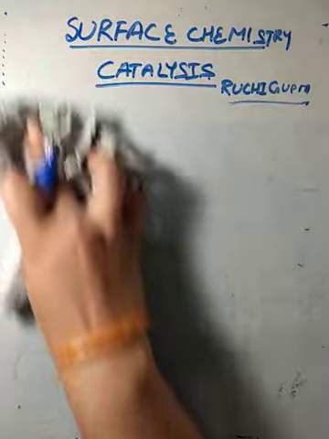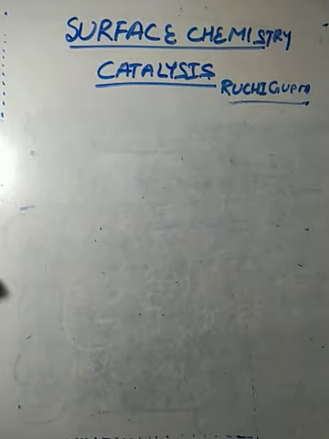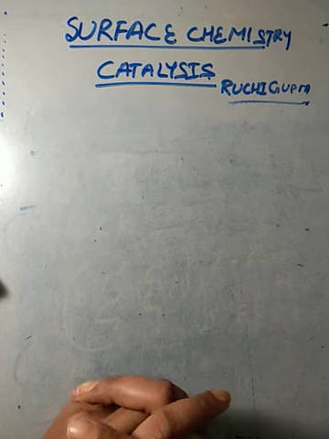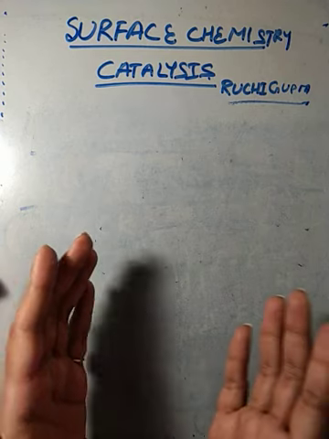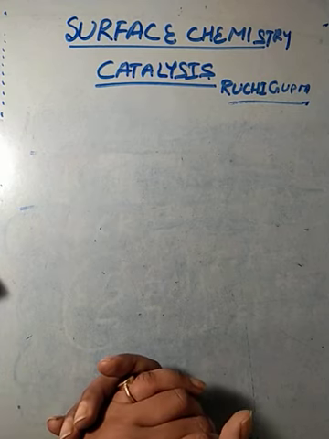That's all for today. Next time, we will study some more new topics of surface chemistry. Now I will do a quick revision, children. First we studied the catalyst. Catalysts are of two types, positive and negative catalysts. Then, on the basis of the reactants, catalysis may be of two types, homogeneous and heterogeneous.